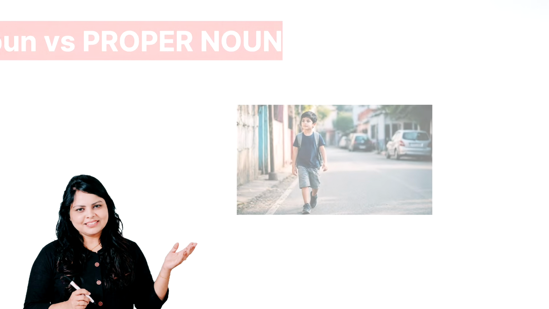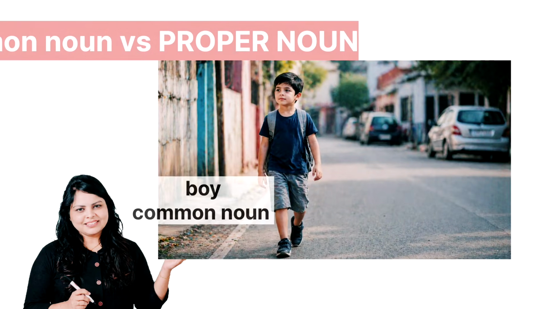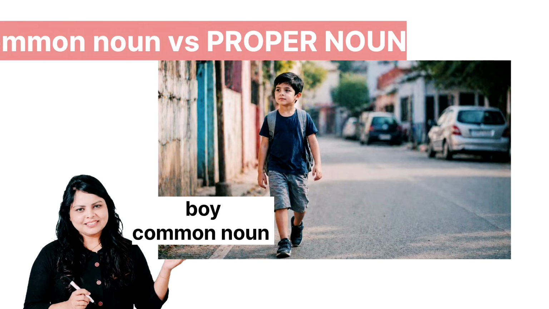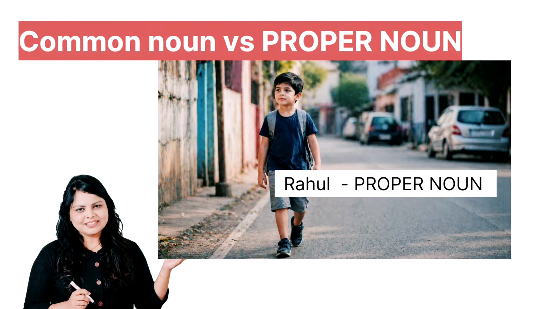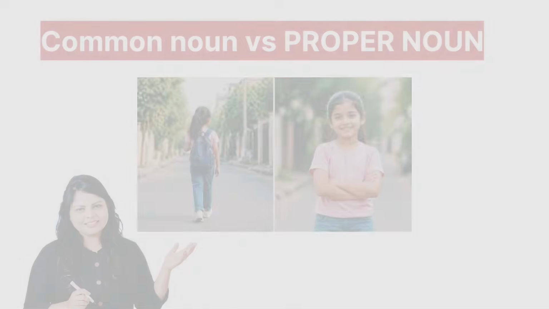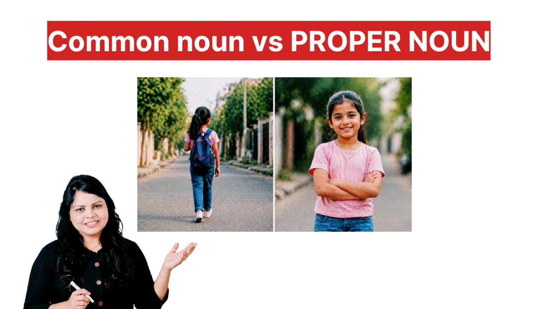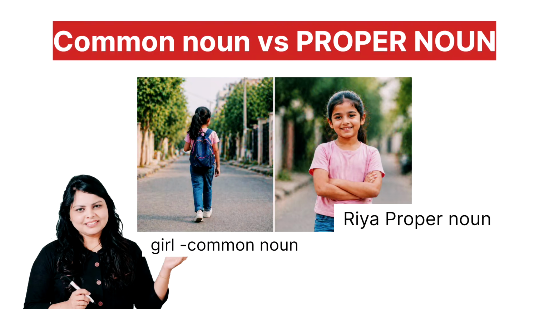Now, let's understand the differences between common nouns and proper nouns clearly. The word boy is a common noun because it can refer to any boy. But when we say Rahul, it becomes a proper noun because it refers to one specific person. Example, the word girl is a common noun because it can be any girl. But when we say Ria, it becomes proper noun.